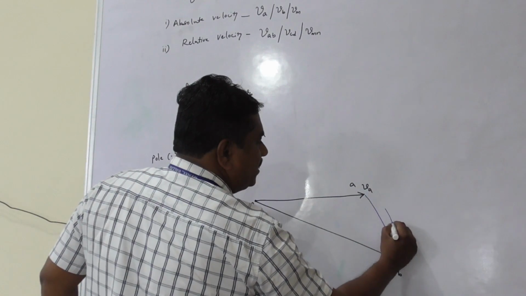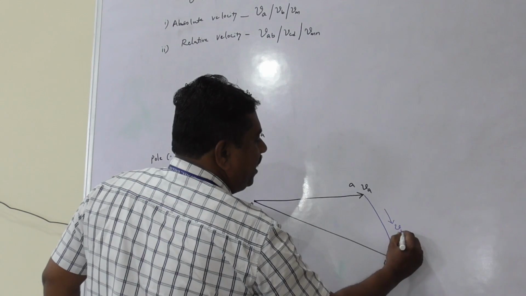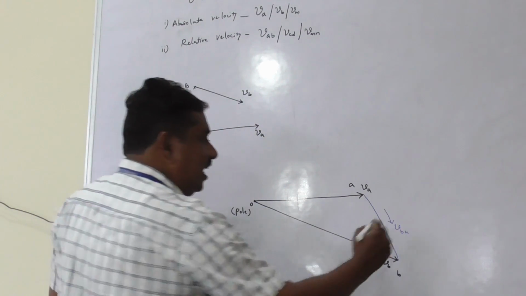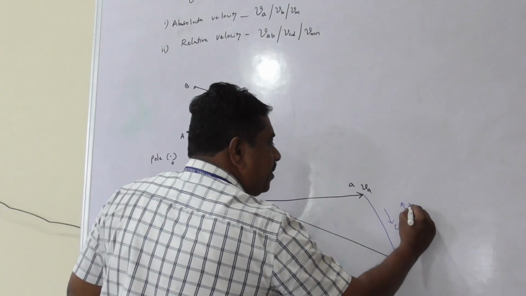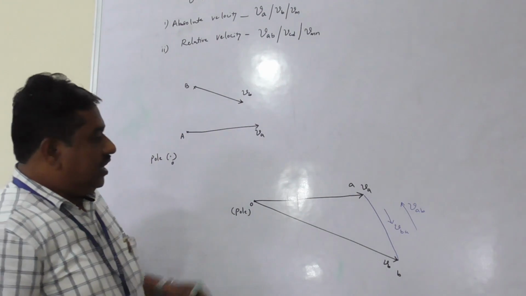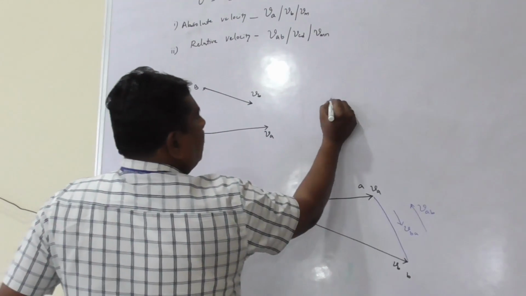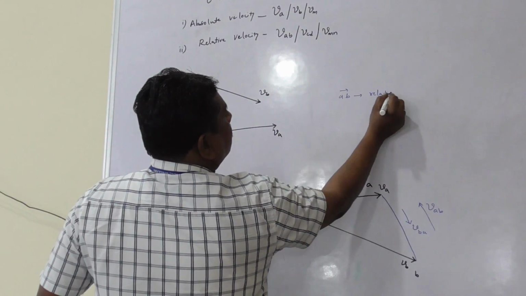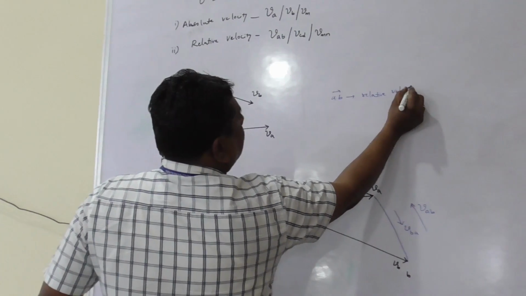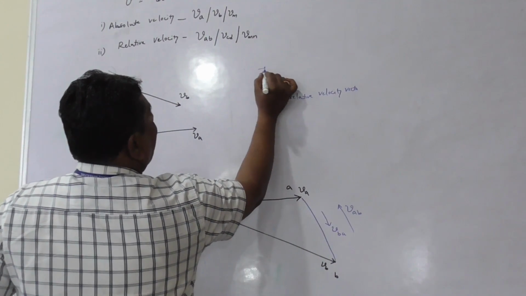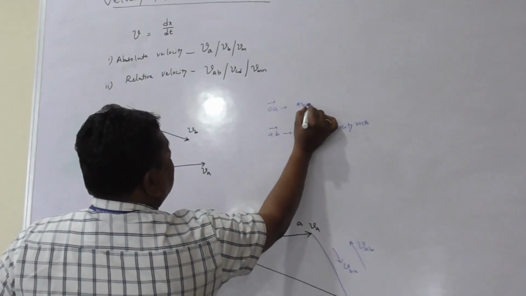vector AB represents velocity of B relative to A as seen at A. Similarly, vector BA represents velocity of A relative to B. AB vector is a relative velocity vector. Vector OA is absolute velocity.